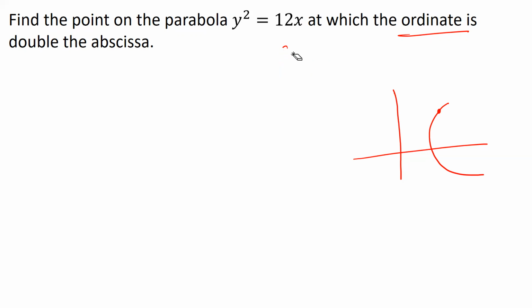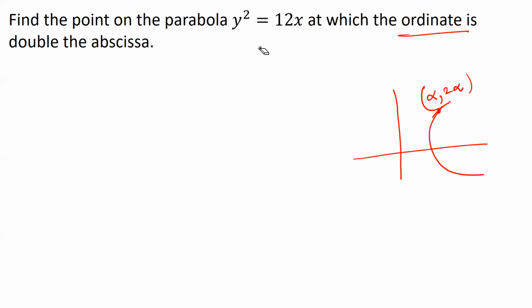So this is the meaning of abscissa and ordinate. Now we are given that we have to find such a point on the parabola such that the ordinate is double the abscissa. So if I take my abscissa to be alpha, then my ordinate becomes 2 alpha, that means double the abscissa. So let's assume that this is the point on the parabola.